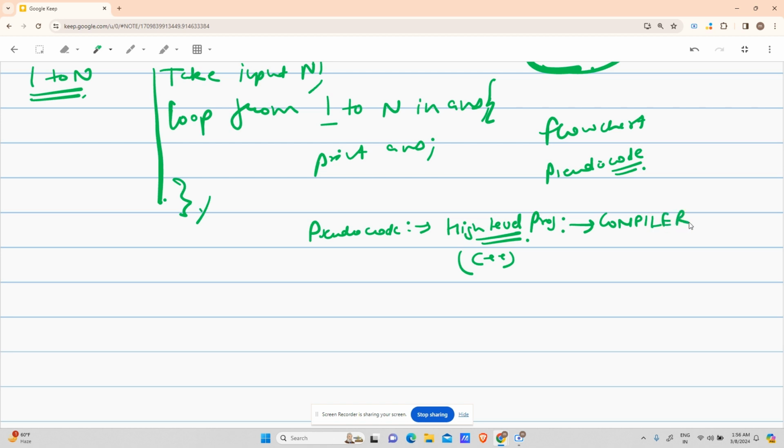Compiler is like a translator between us and the machine. Compiler will convert it into machine language. What is machine language? Machine language is binary language, because computer only understands zeros and ones. And that machine language is run by the computer, and our output is produced. And that output we get as our answer in a computationally efficient time, right? So this is just a glimpse of the next lecture.